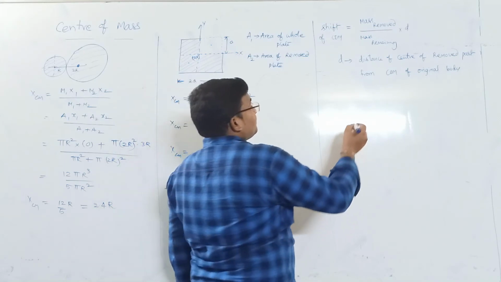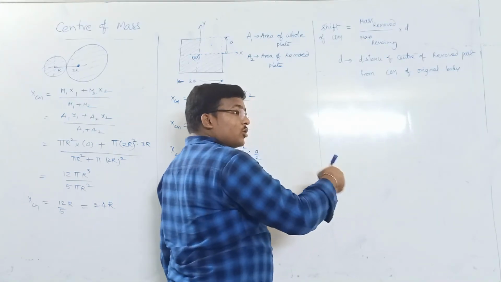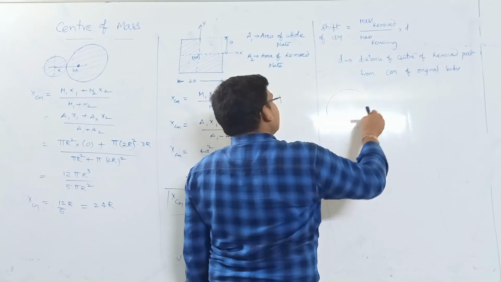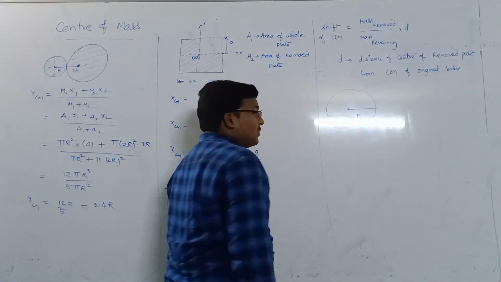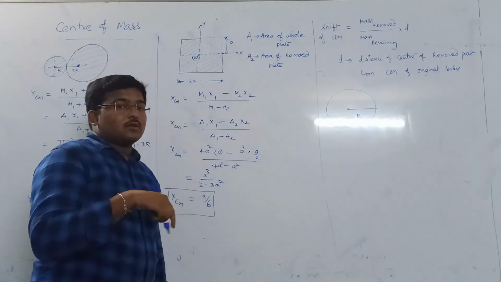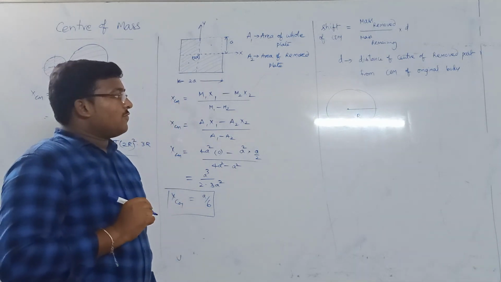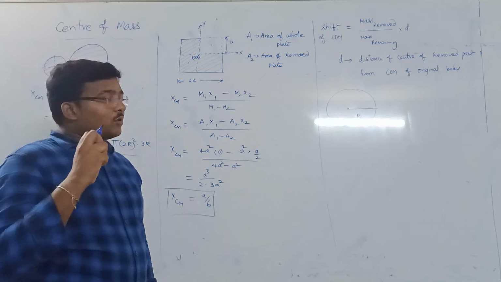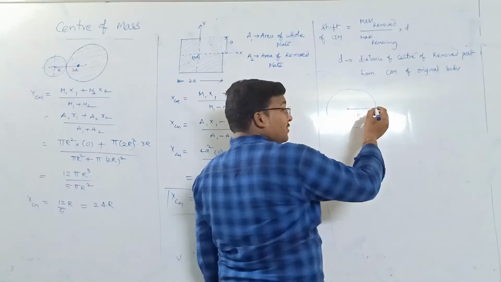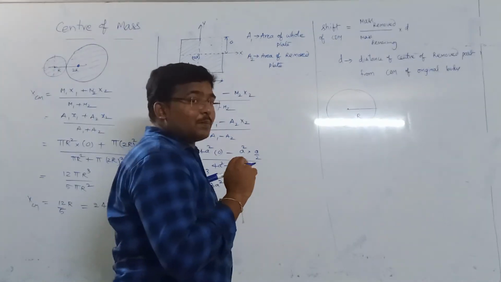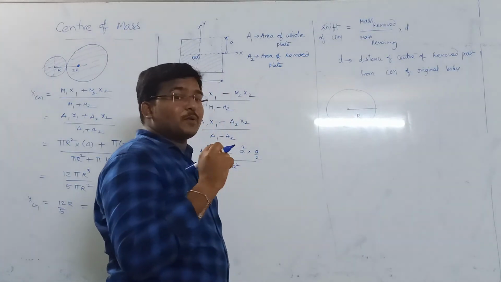For example, there is a circular disc of radius capital R. From this disc, I have removed a disc of diameter capital R in such a way that it touches the periphery.